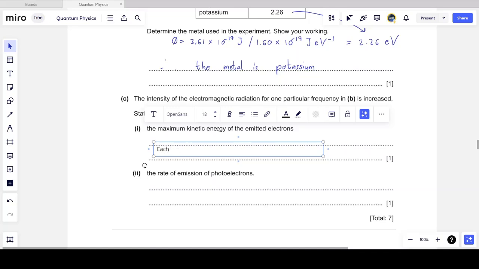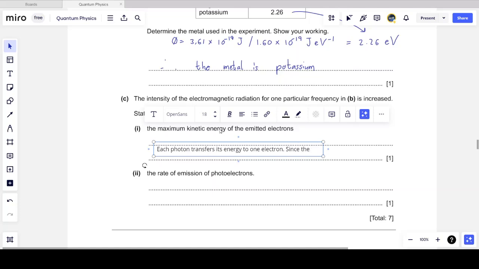So each photon, what happens to each photon? Each photon transfers its energy to only one electron. Remember, we said this before. What's happening to the energy of a single photon? Nothing. We have more photons coming in, but each photon still has the same energy.